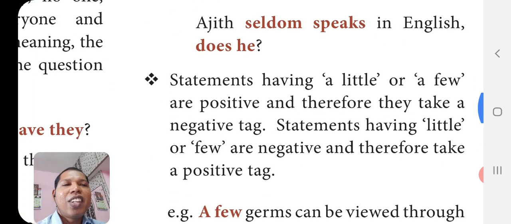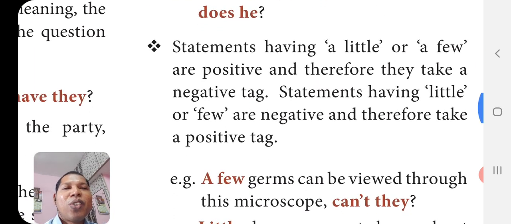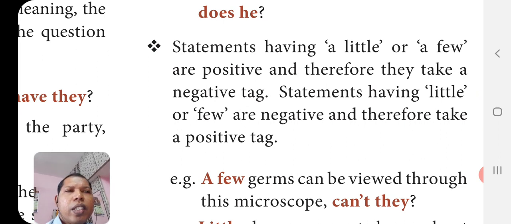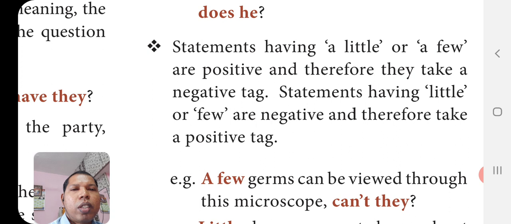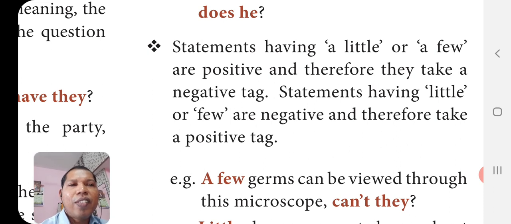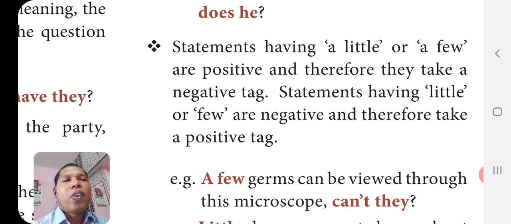Statements having a little or a few are positive and therefore they take a negative tag. Remember, if you say I have few friends and if you say I have a few friends, totally different. The meaning is just opposite, because a few is positive. If I use the sentence I have a few friends in the class, that is a positive statement. If I use the sentence I have few friends in my class, in the sense I don't have any friend in my class, that will be the meaning if you don't use the article a in front of few.